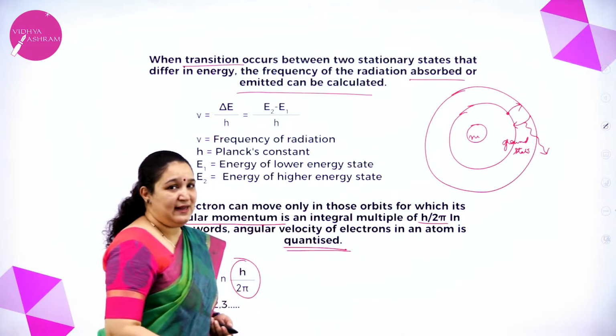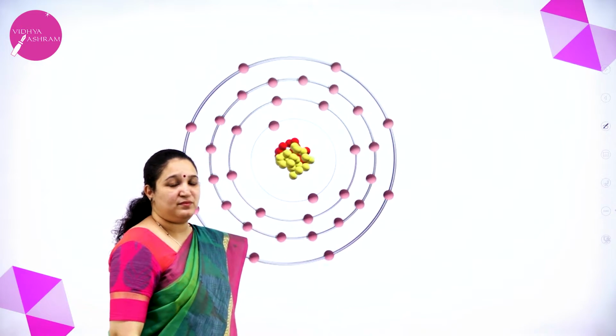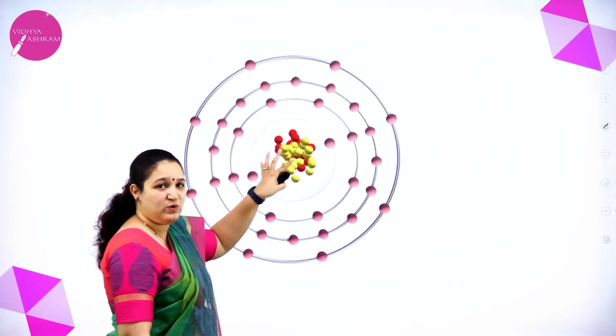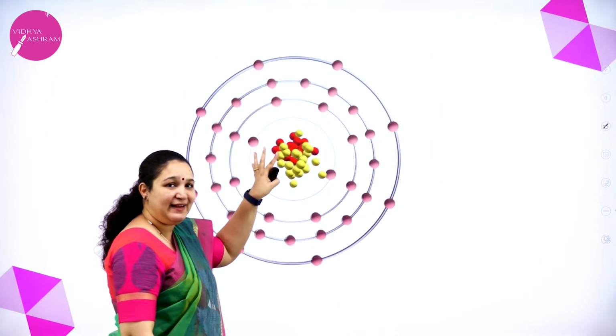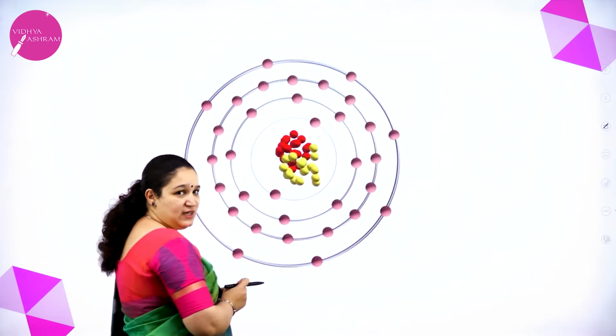So once again, let's revise. What are Bohr's postulates? In the center of the atom there is a nucleus which is positively charged, and the entire mass of the atom is concentrated in the nucleus.